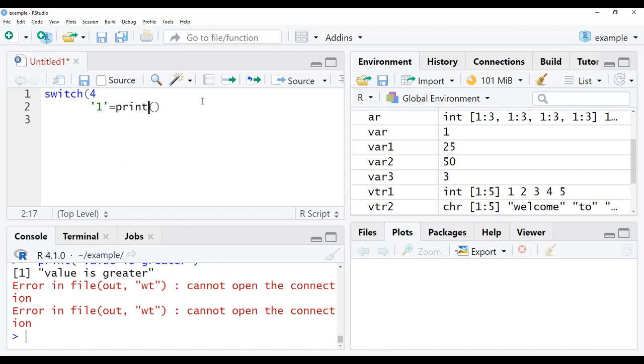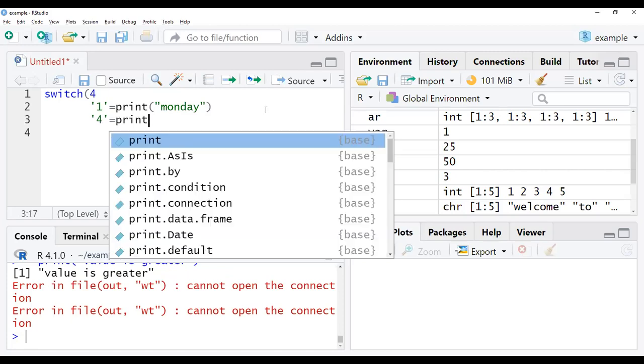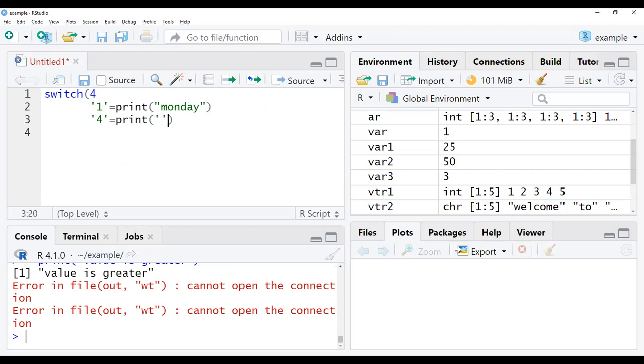So suppose here I'm giving the data as Monday. Next I'm giving the data as 4. Here if it is 4, it has to print Thursday. Right, so suppose this is my data.